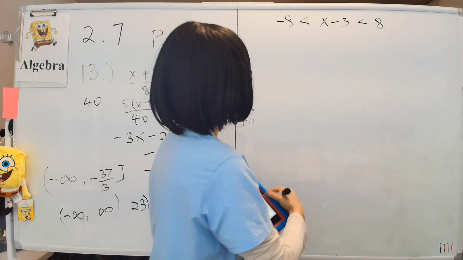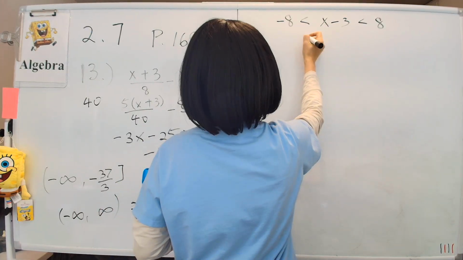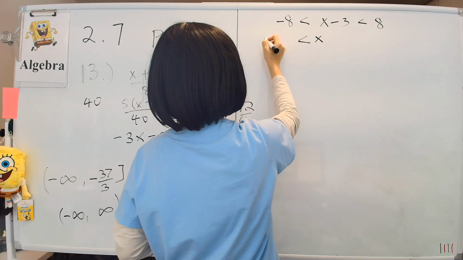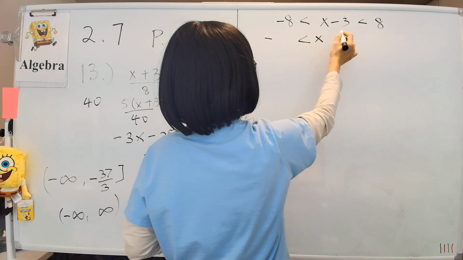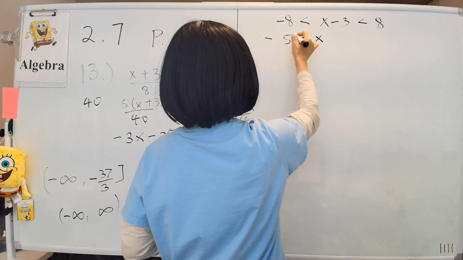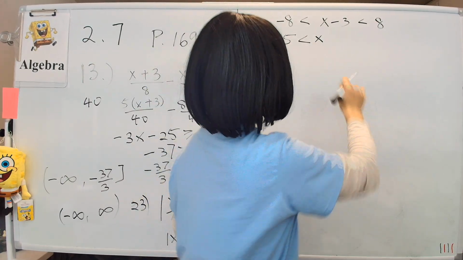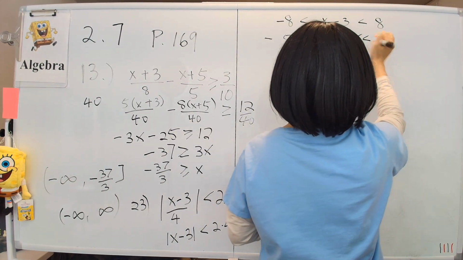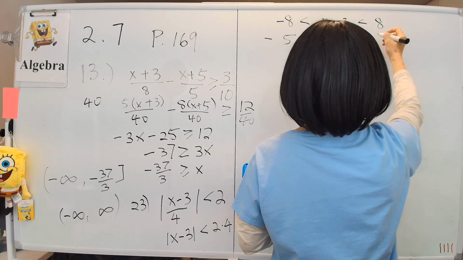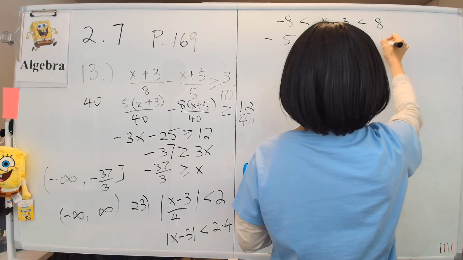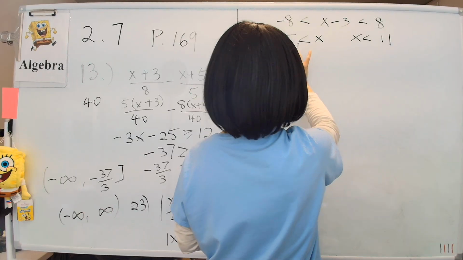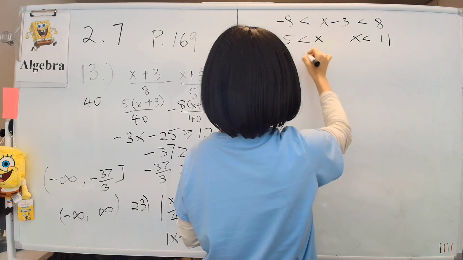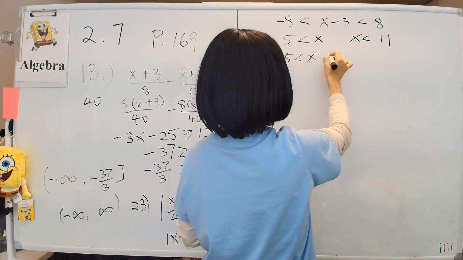So we'll do that. First, let's solve the first one. We write down x, move the −3 over here, it becomes positive. So it becomes −8 + 3, that is just −5. So that's the solution to the first part. The second part, we have x here, move the −3 to the other side, it becomes a positive. So 8 + 3 is 11. So that is x bigger than this and less than that. So we can write it together as x between −5 and 11.